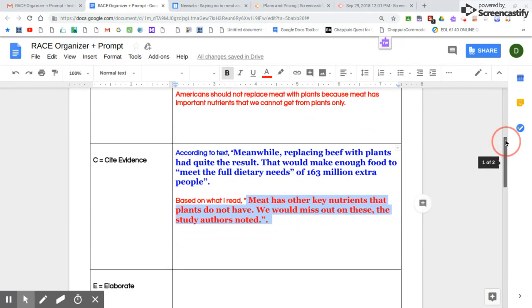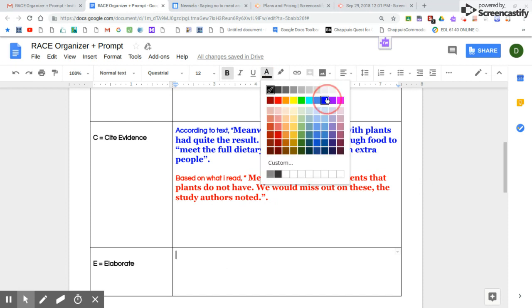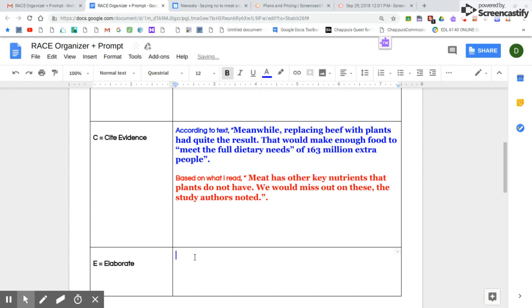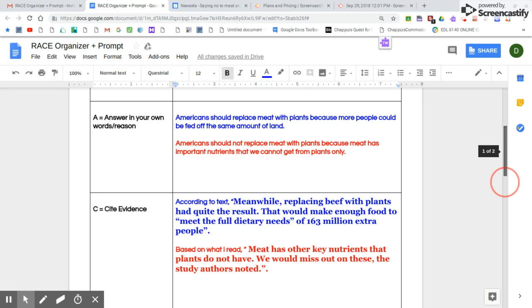So the last thing I have to do when I have my evidence is I have to elaborate on how that evidence supports my claim. So if you are arguing that we should replace meat with plants, I'm going to explain how my quote supports my claim. And if you go back up, you can remember that our claim was Americans should replace meat with plants because more people could be fed off the same amount of land.